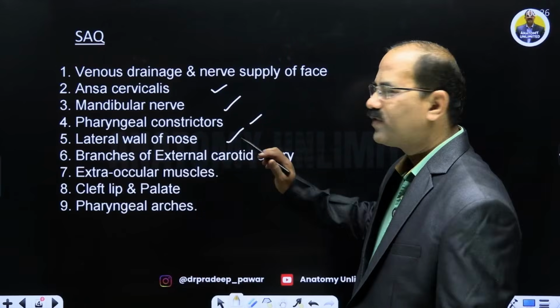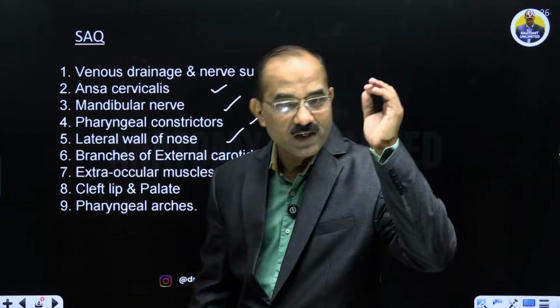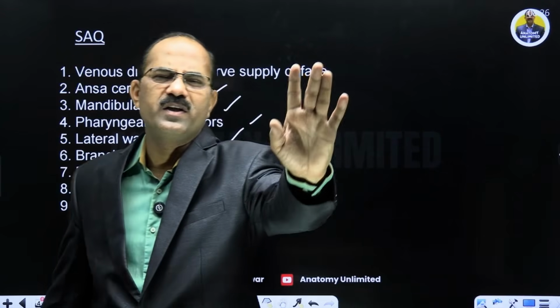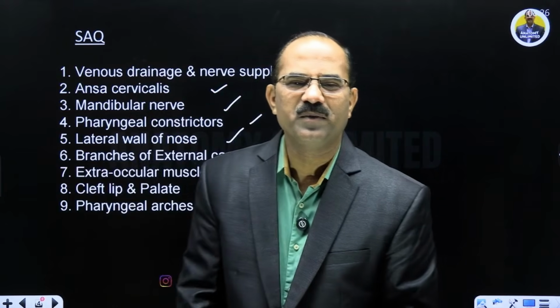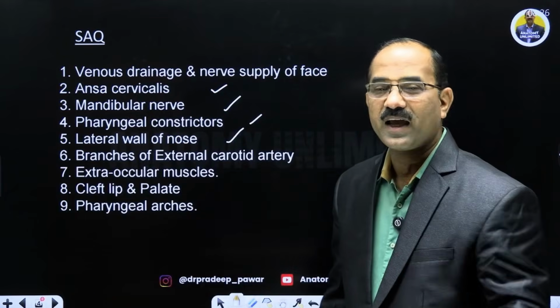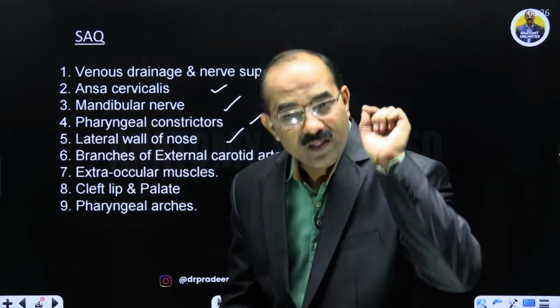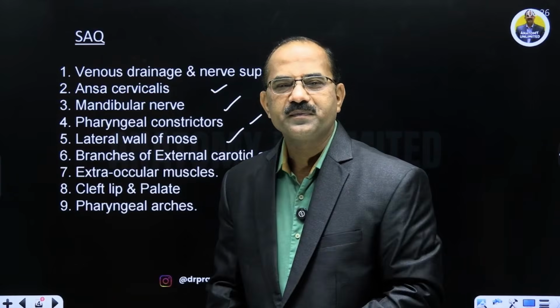Okay, branches of the external carotid, yes, they ask this in vivas also. Be very specific. You have to write about the anterior branches, posterior branches, medial branches and terminal branches. Yes, if you write like this you get full marks. Enumerate, name, in this you get full marks.